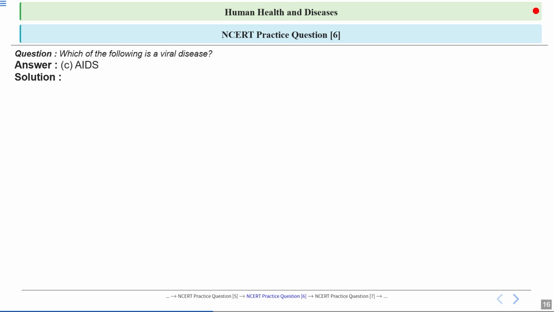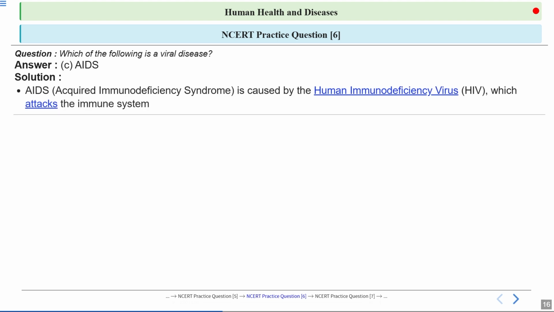Okay, this is caused by a retrovirus. A retrovirus is a virus which has RNA as the genetic material. Okay, AIDS, what is the full form of it? Acquired immunodeficiency syndrome. So AIDS is a serious illness caused by HIV, which is a retrovirus. HIV is human immunodeficiency virus.